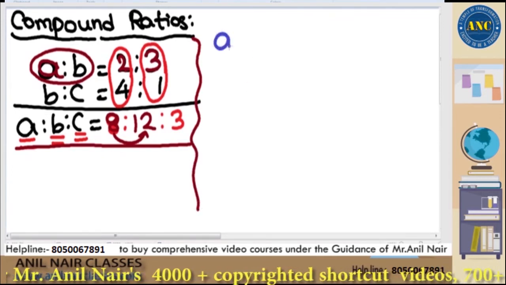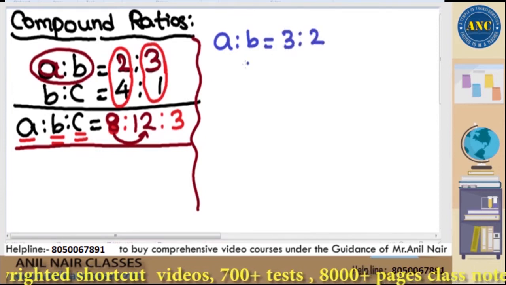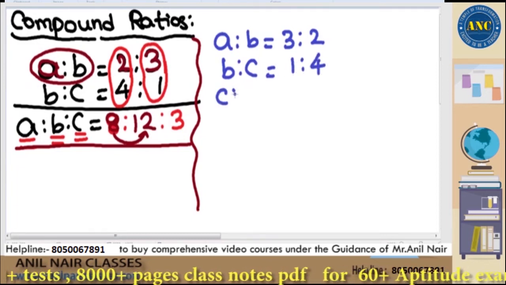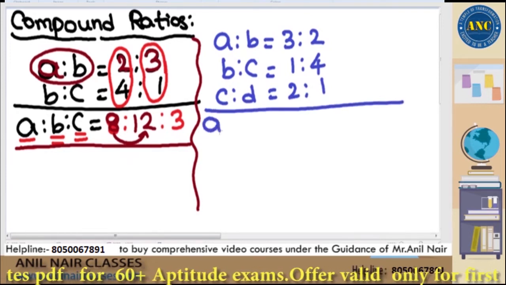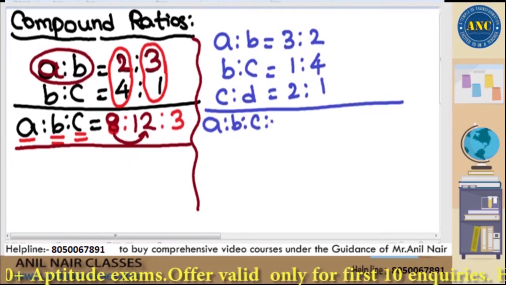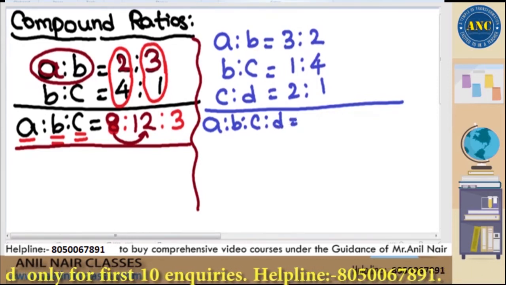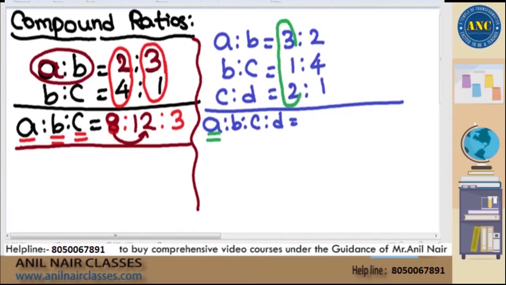One more example before I move on to the next actual question. A is to B is 3 is to 2. B is to C is 1 is to 4. C is to D is 2 is to 1. I want to find A is to B is to C is to D. Same logic. To find the first variable, multiply all the first terms: 3 into 1 into 2 is 6. To find the last variable, multiply all the last terms: 2 into 4 into 1 is 8.